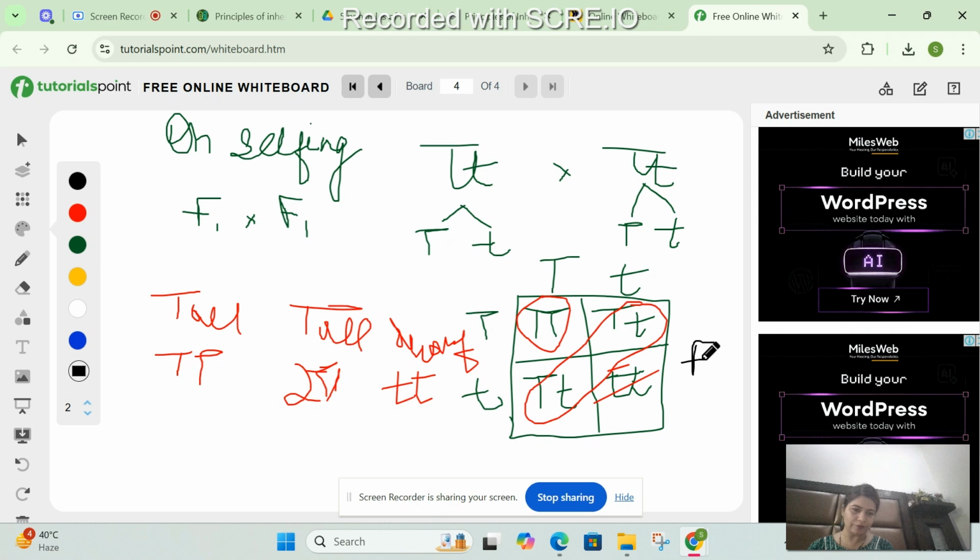One is this capital T capital T, one is this capital T small t, which is present in 2, and the third one is small t small t. So the genotypic ratio will be 1 is to 2 is to 1. Correct? So this is the genotypic ratio.